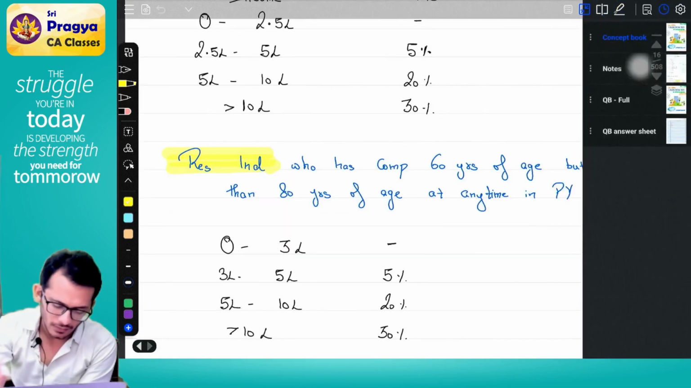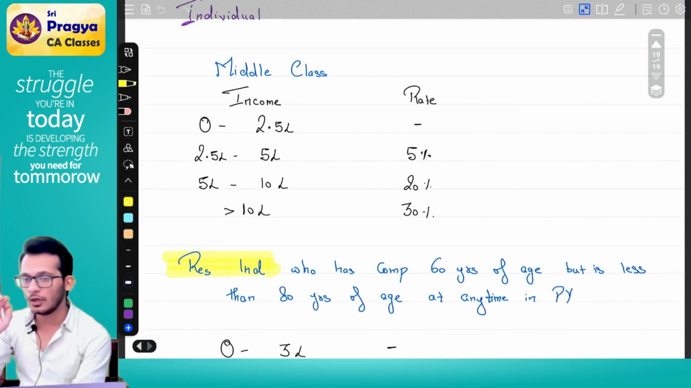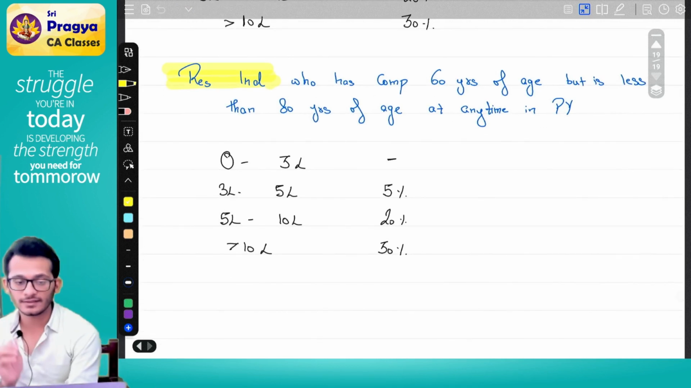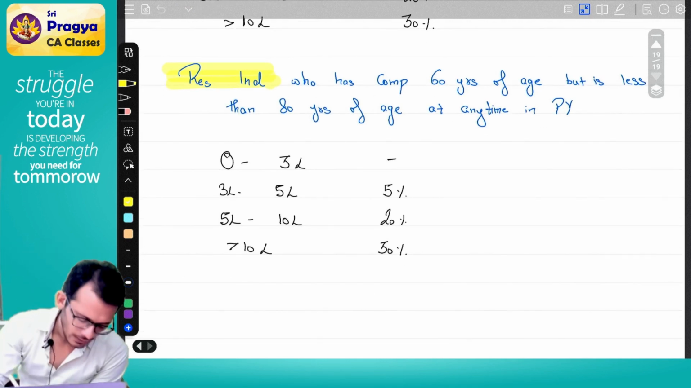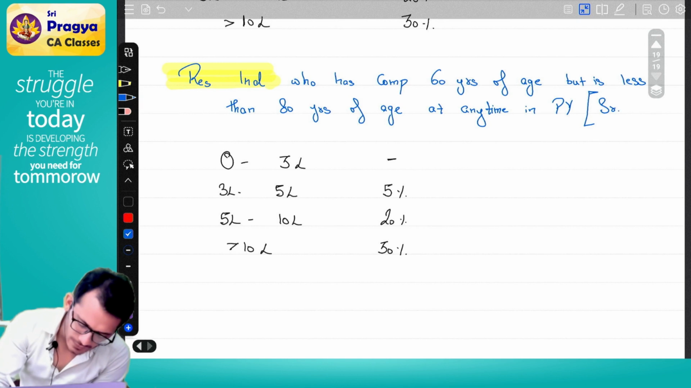Clearer? Going forward. I am a middle class person, normal category. Or I am a resident individual who has completed 60 years of age but is less than 80 years of age in the previous year. I am called as a senior citizen.